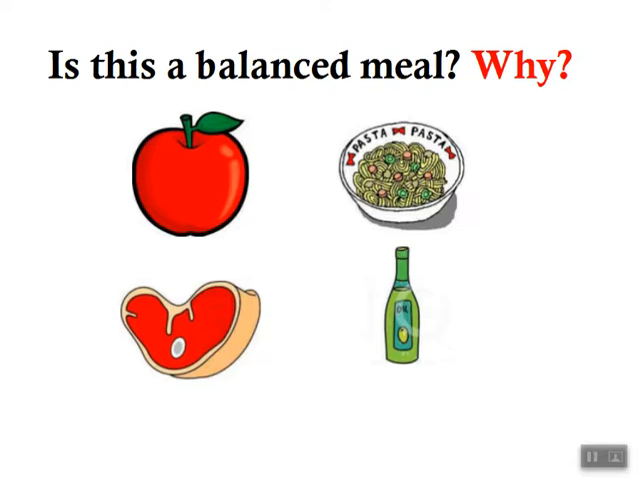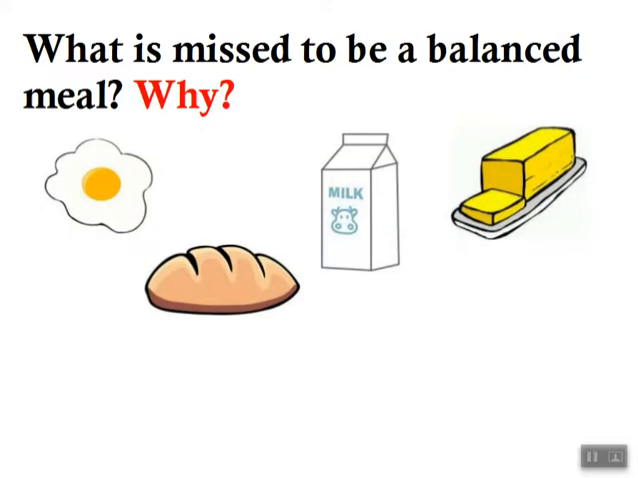Look at this picture now. Think, what is missing in this meal so it would be a balanced meal? Here we have milk and egg, and we said that the milk and egg contains what? Proteins. And we have bread. The bread is rich in carbohydrates. And this is butter. The butter contains which food group? Fats. Very good. So what is missing here?